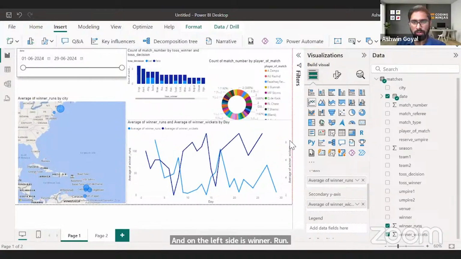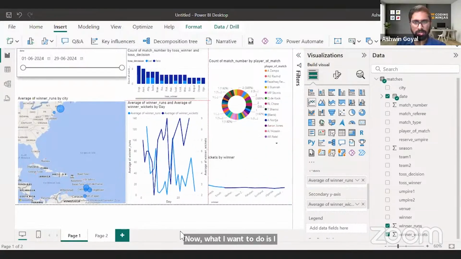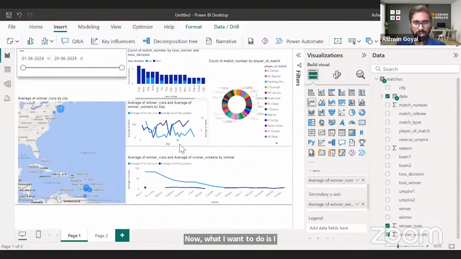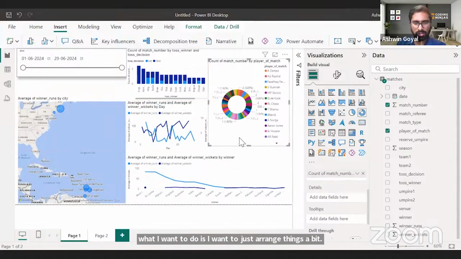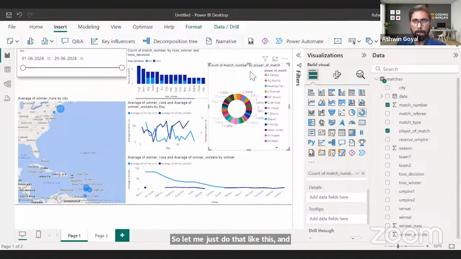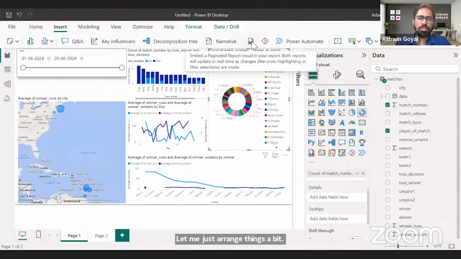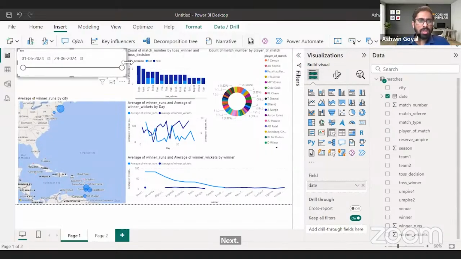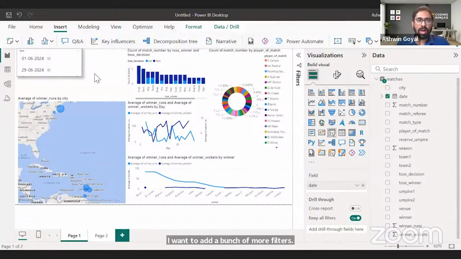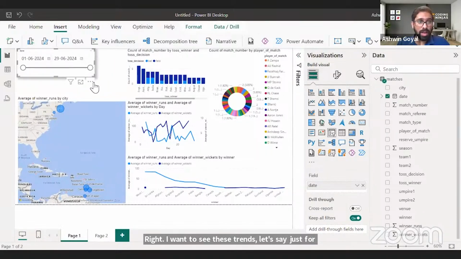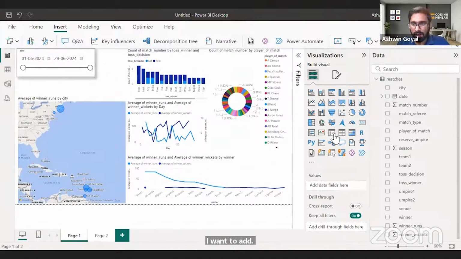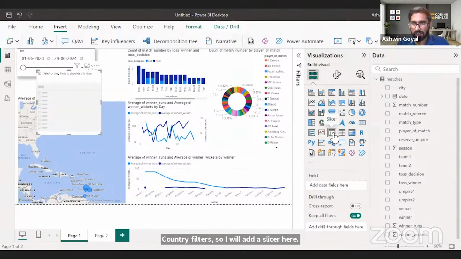Now what I want to do is I want to just arrange things a bit. So let me just do that like this. Next, I want to add a bunch of more filters. Right? I want to see these trends, let's say just for India. I want to add a country filter. So I will add a slicer here. This is called a slicer.